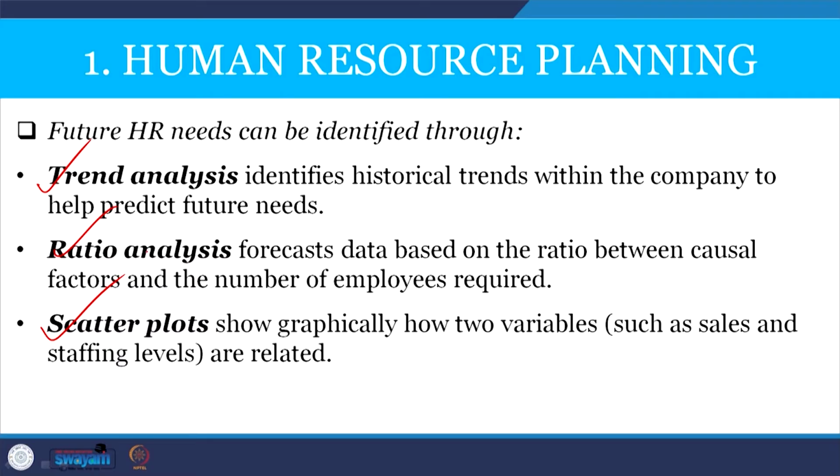Ratio analysis is another method which helps in forecasting data based on the ratio between causal factors and the number of employees required. Then the next point is the scatter plot, which shows graphically how two variables such as sales and staffing levels are related, or any two variables can be related. So, a scatter plot can also give you an inference of the need for manpower in future.